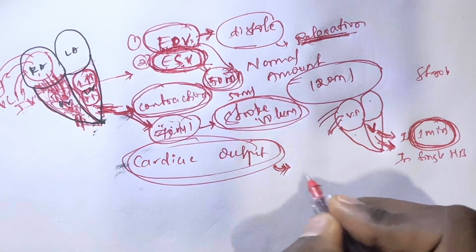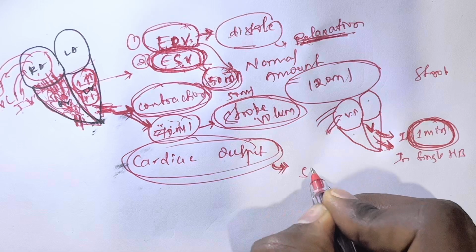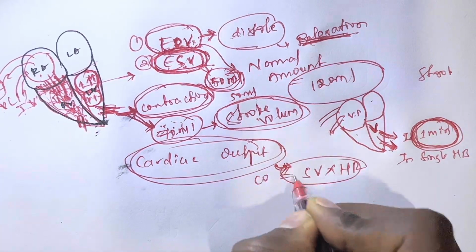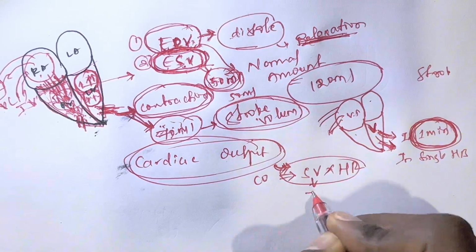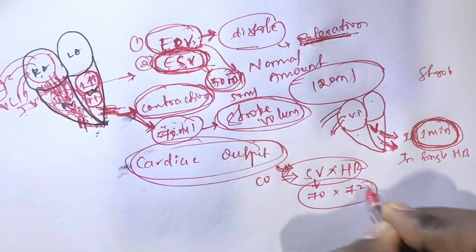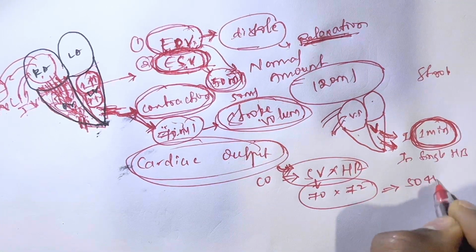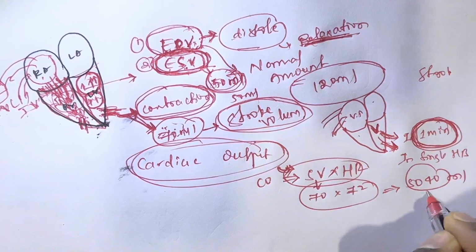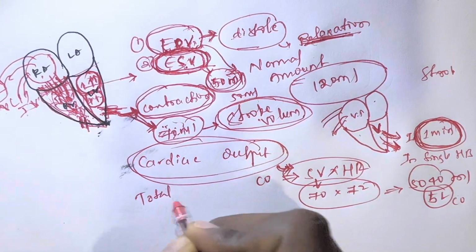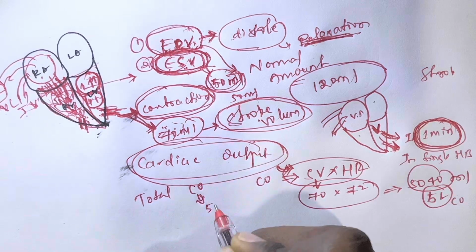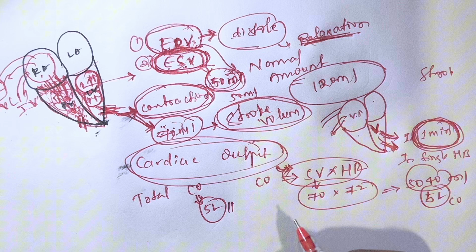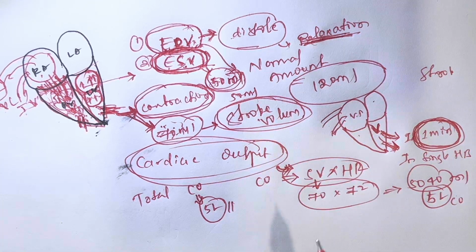Okay, the formula of cardiac output is stroke volume into heart rate. So cardiac output is equal to stroke volume into heart rate. Stroke volume is 70 ml. Heart rate is normally 72. So the total is 5040 ml, so approximately 5 liters. The total cardiac output is 5 liters. Everyone should remember. Now I'll clear the whole thing.